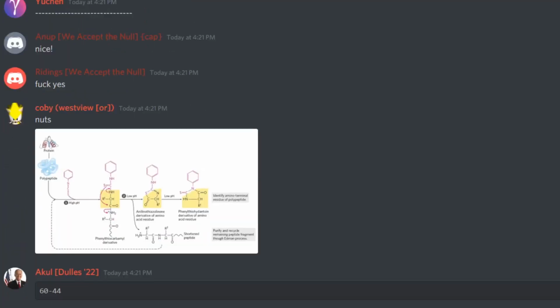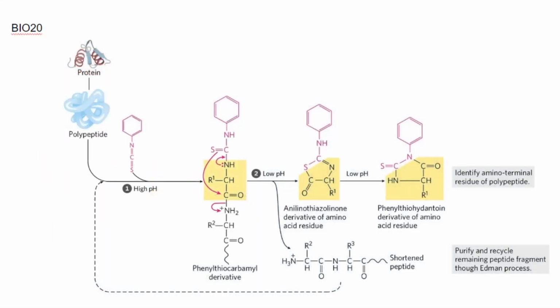Your bonus is visual in biology, short answer. Pictured is the series of steps in an Edman degradation experiment. Answer the following 2 questions regarding the image. 1. What reagent is used in step 1? 2. Which terminus of the peptide is cleaved and sequenced during Edman degradation?